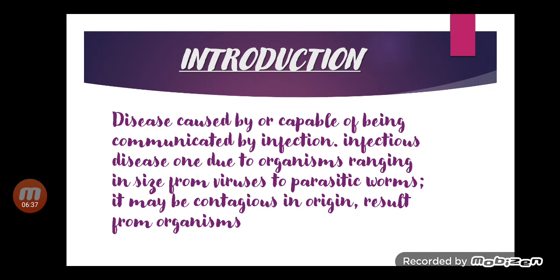An infectious disease is caused by germs that are found in air, water and soil. When we say that our body is diseased, it means our body is not working properly. A disease caused by or capable of being communicated by infection is called an infectious disease. Infectious disease is due to organisms ranging in size from viruses to parasitic forms. It may be contagious in origin.